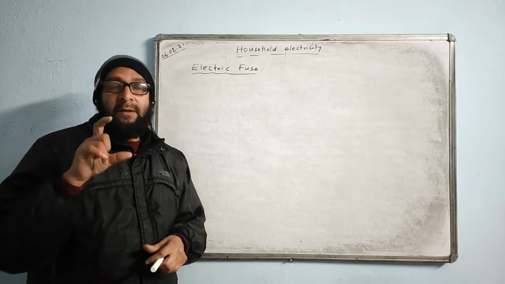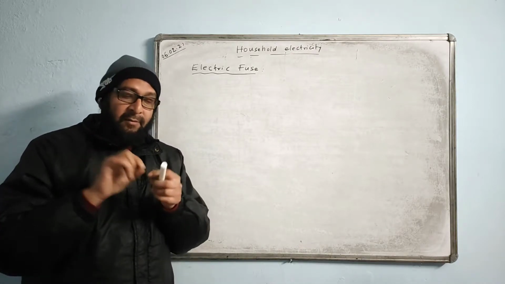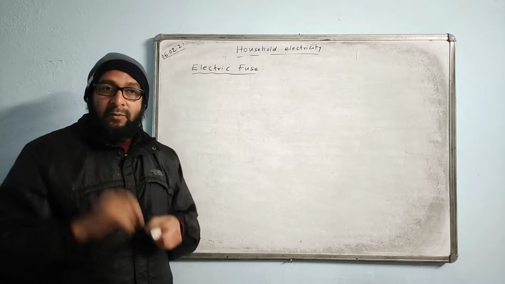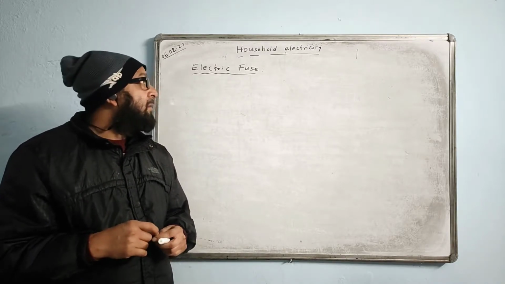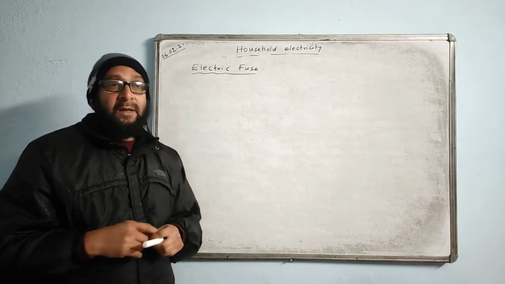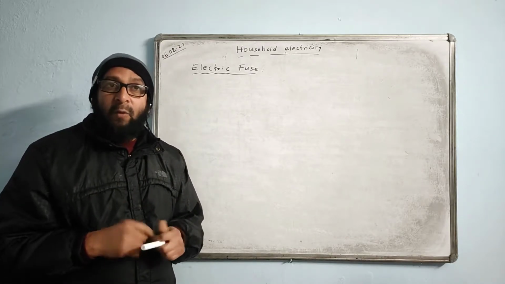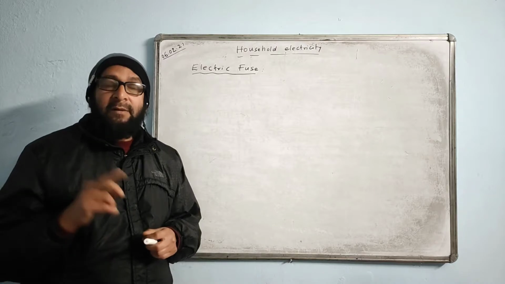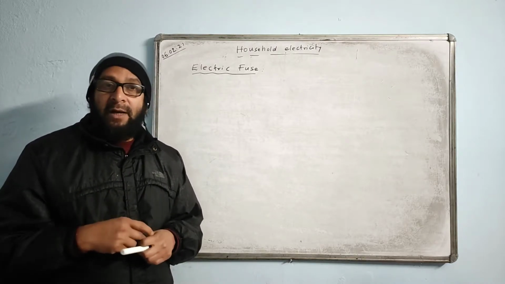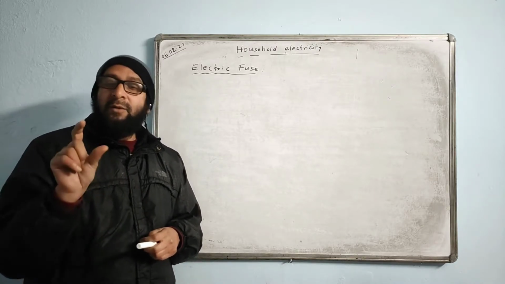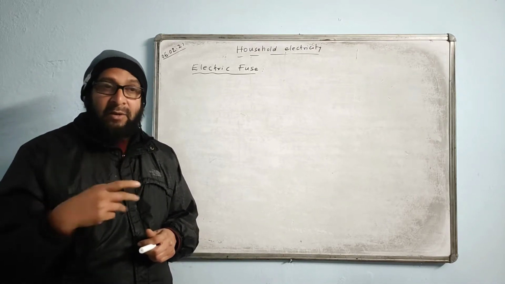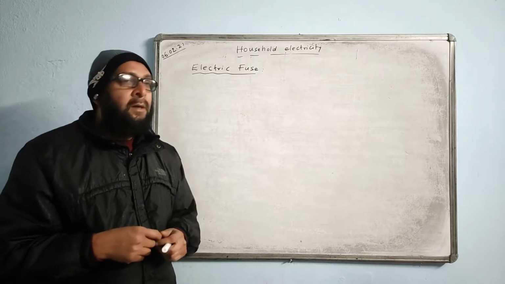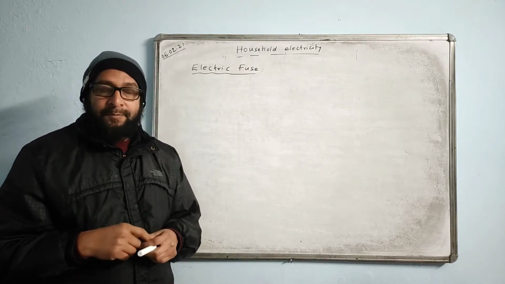Within the electric fuse, we have a thin wire used, that is called fuse wire. Fuse wire must have two properties. It must have a low melting point and it must have a high resistivity or high resistance. Because we are using a very short length of wire, it must offer high resistance so that it can stop the current.